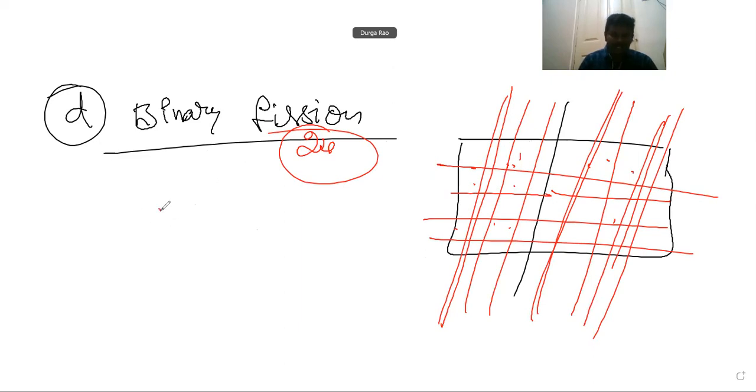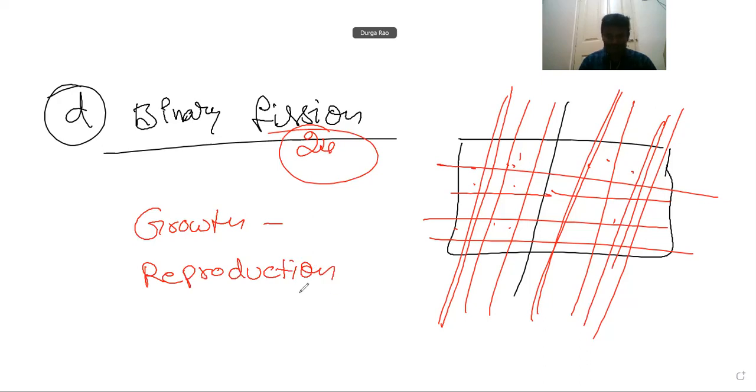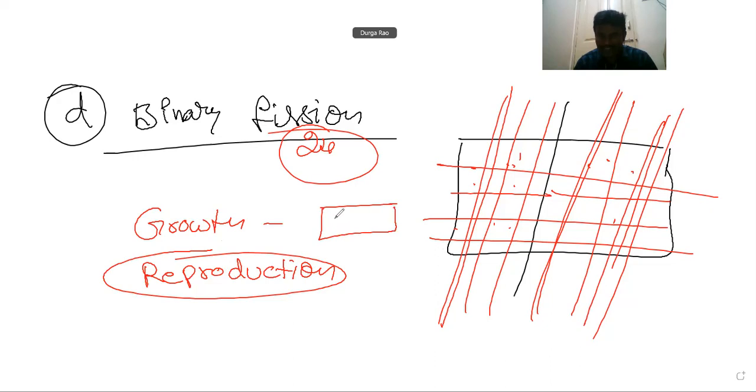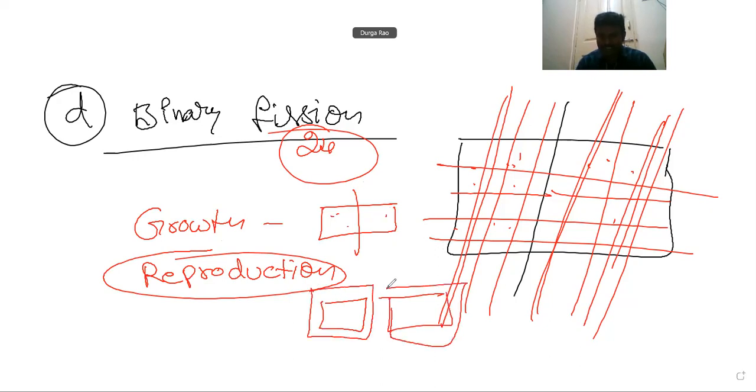Okay, so generally in unicellular organisms, the growth process and reproduction process are synonymous. The reproduction process is synonymous with growth. That means growth simultaneously takes place with reproduction. For example, this is the parental body. The parental body is reproduced into two parts. These two parts will grow to a certain stage. After a certain stage, again it will be divided.